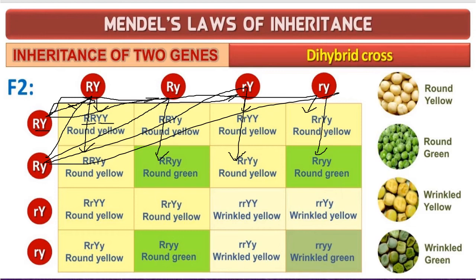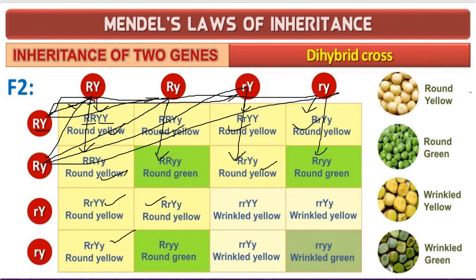The phenotypic ratio we tell usually it is round yellow. Let us find out how many round yellow are there. So here two capital R and two capital Y represent round yellow. How many they are? 1, 2, 3, 4, 5, 6, 7, 8 and 9.